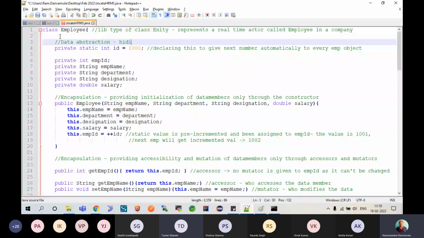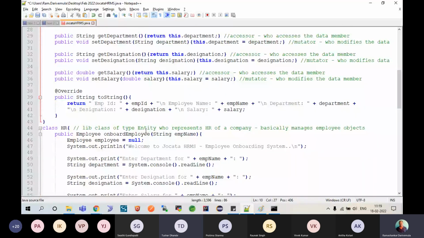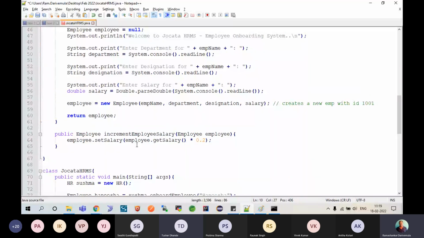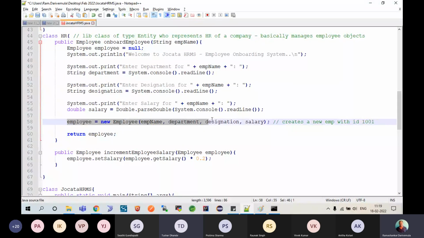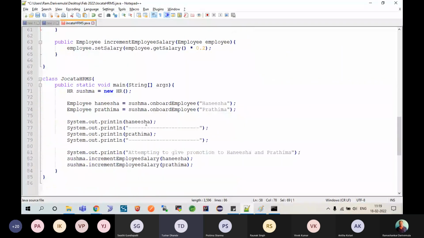So you cannot give anything and everything to an outsider. So you are controlling the way your class has to be accessed by an outsider. So here you are accessing the data member only through the accessor. Here you are following complete encapsulation. Here also you are following complete encapsulation. None of the class members are directly pointed to by an outsider, even by HR.